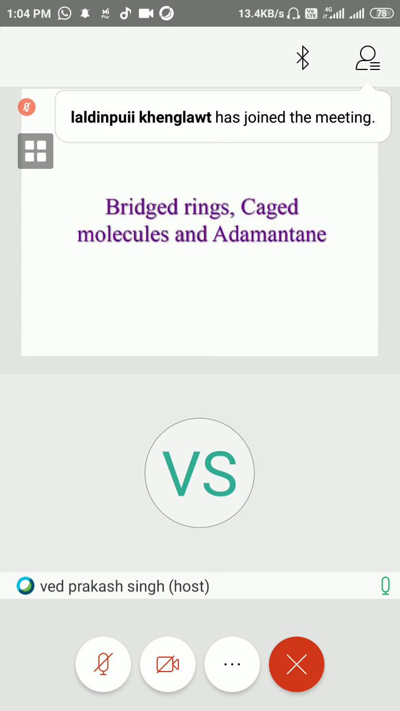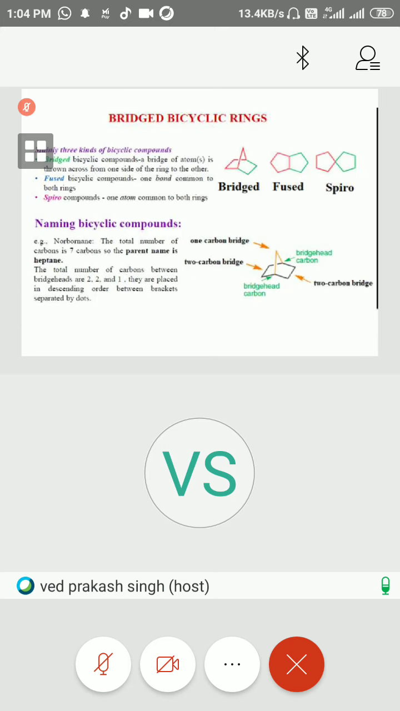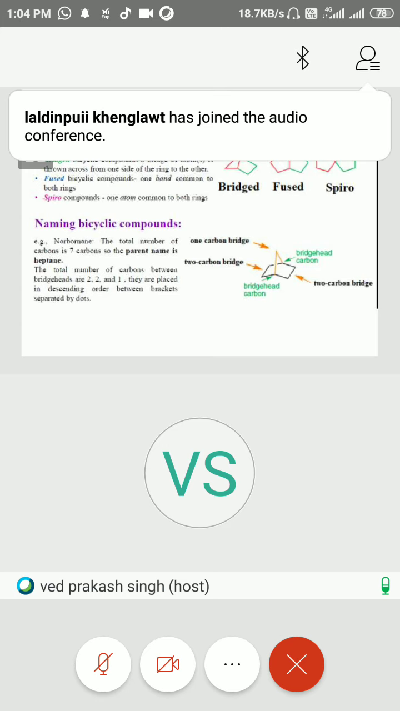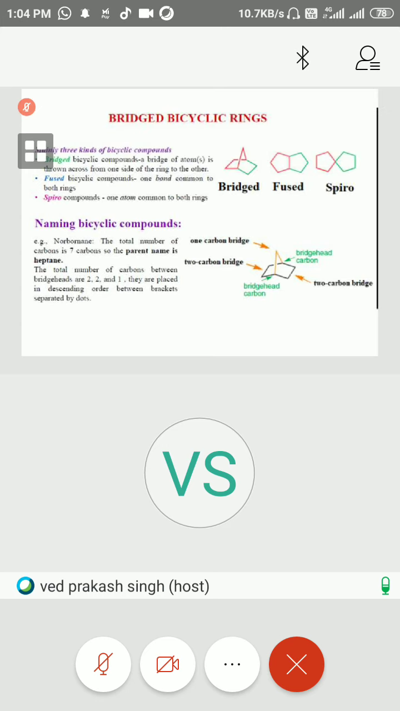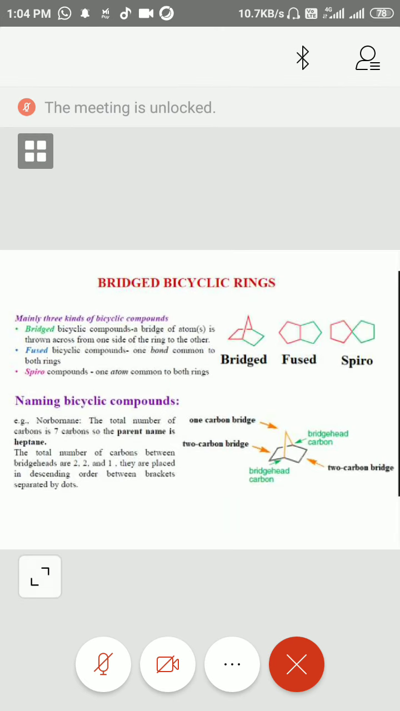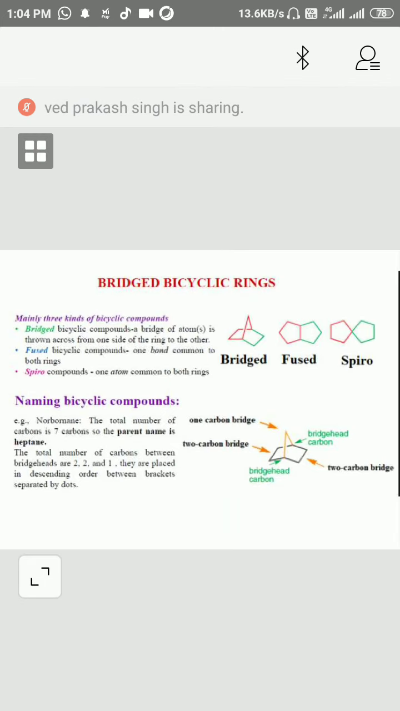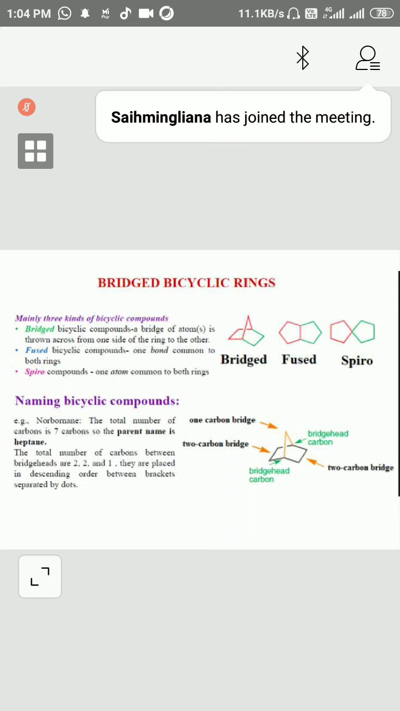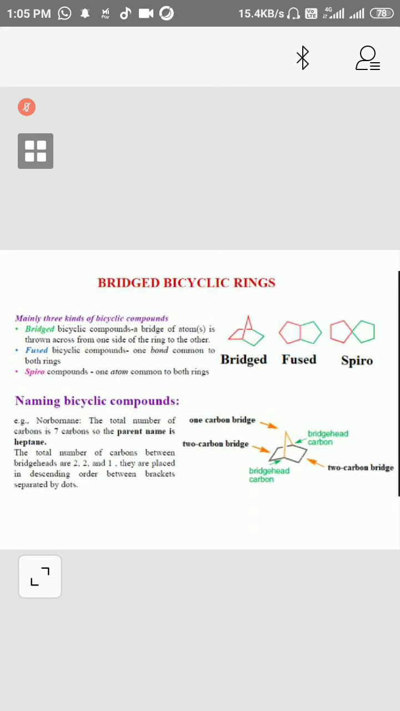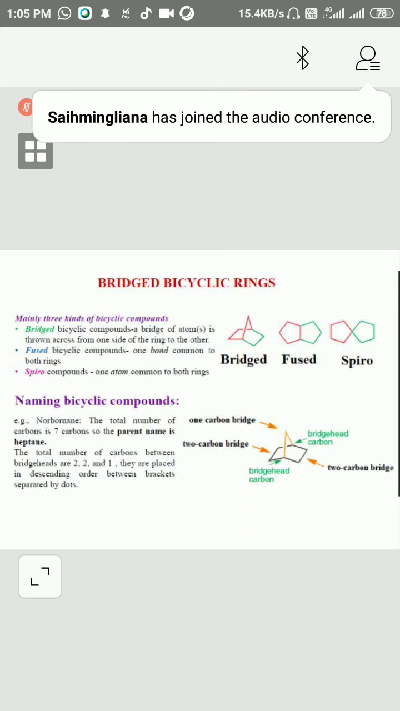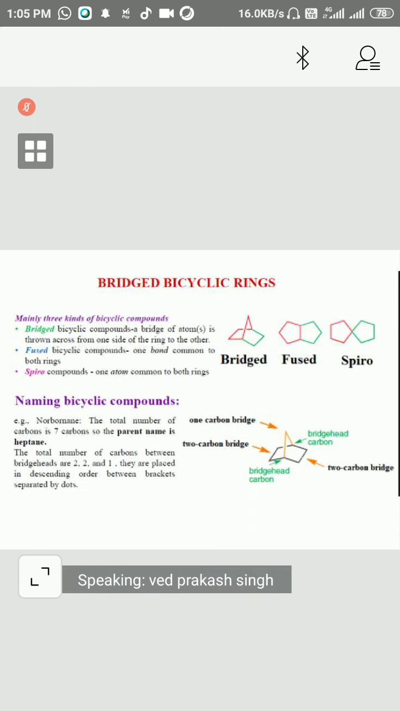First we will see what bridged bicyclic rings are. Mainly three kinds of bicyclic compounds are there: bridged, fused, and spiro. Bridged means simple bicyclic systems, where a bridge of atoms is thrown across from one side of the ring to the other side. A fused system is a bicyclic compound with one bond common to both rings, and a spiro compound has one atom common to both.